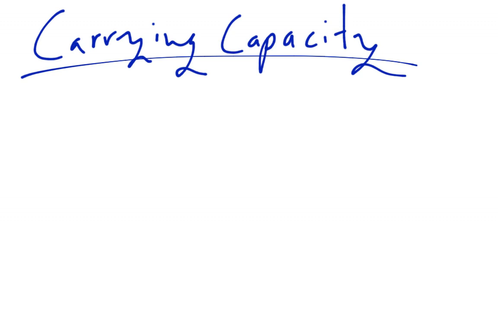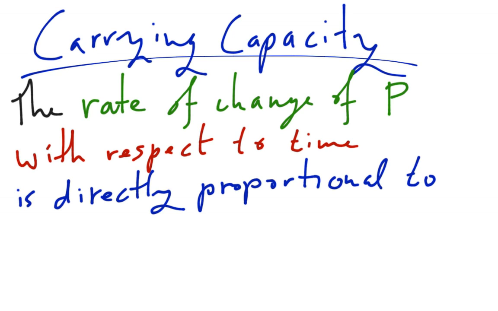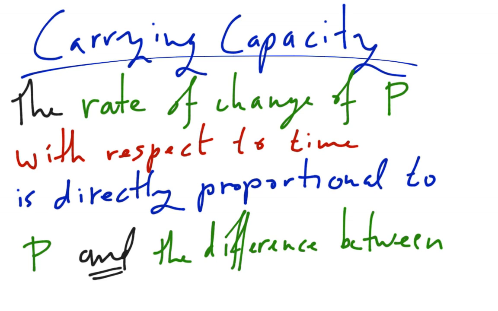And so we say in words that the rate of change of population with respect to time is directly proportional to both p and the difference between the carrying capacity, we'll call it n, and the current population, p.